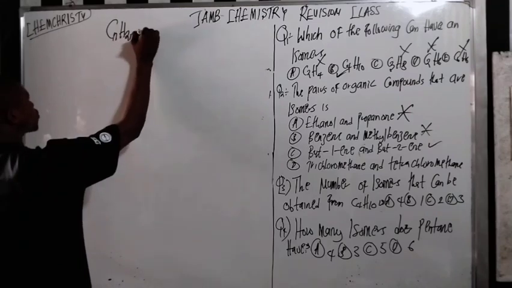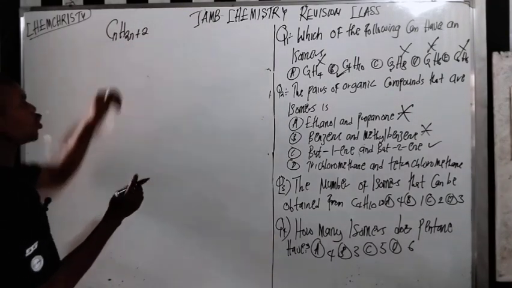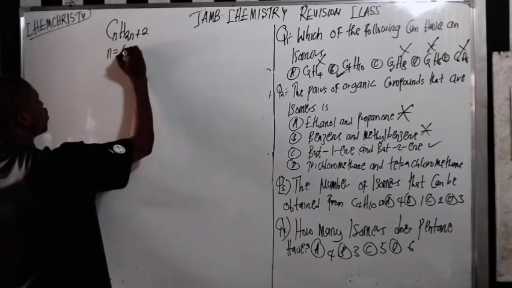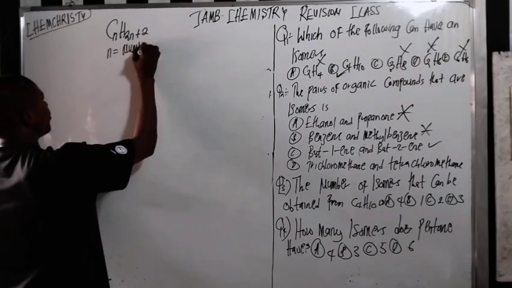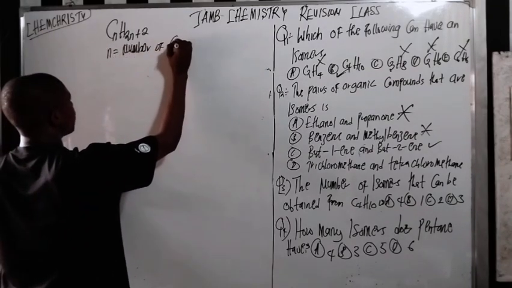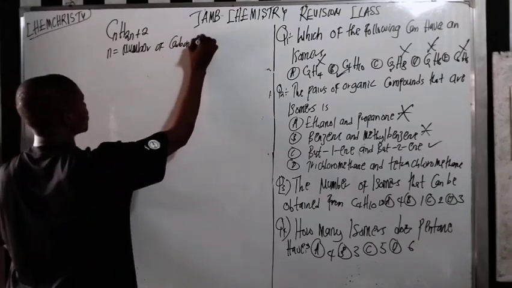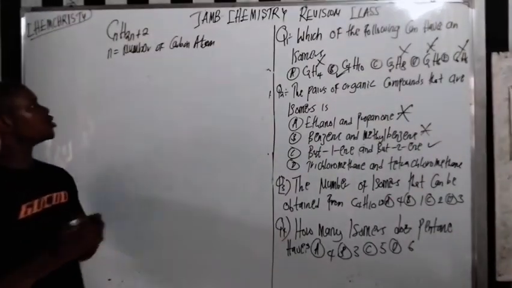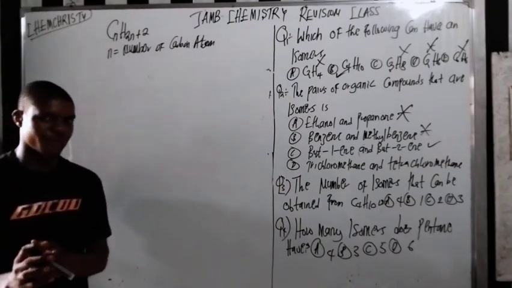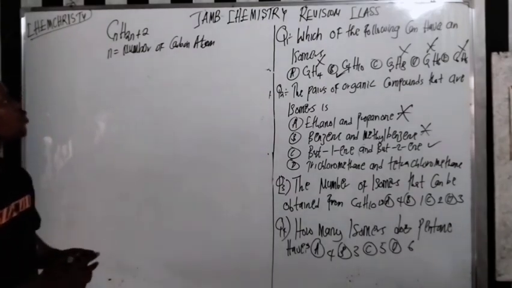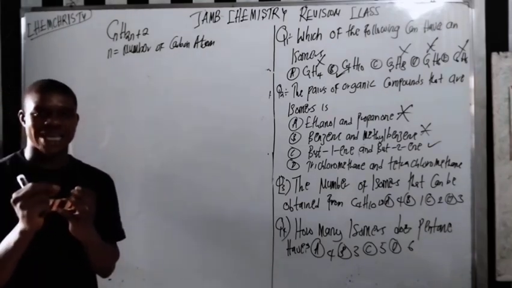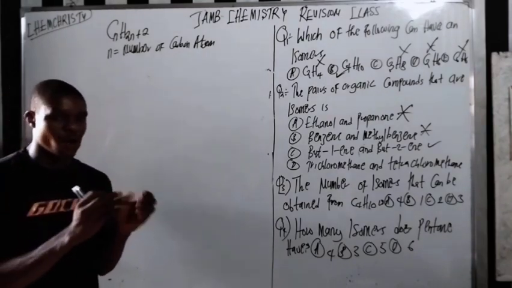The general molecular formula of the alkane is CnH2n+2, where n equals the number of carbon atoms in the molecule. You get it. So before you can apply the formula, like I said, you must first say if it's an alkane or not.